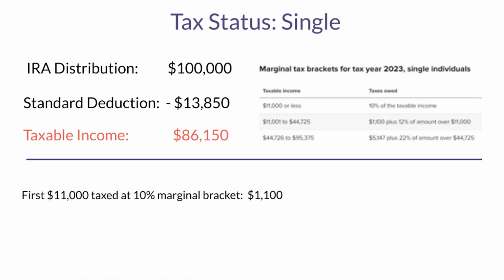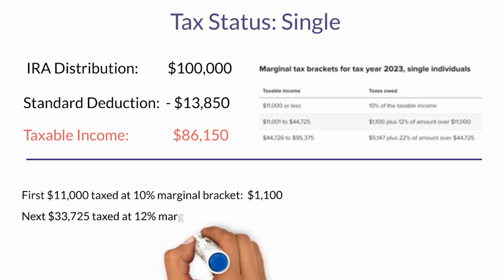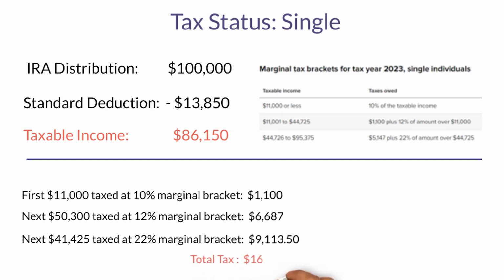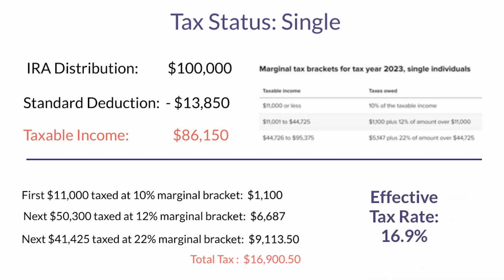The first $11,000 marginal bracket is taxed at 10%, so that's $1,100. From $11,000 up to $44,725 is in the 12% marginal bracket, so that's taxed at 12%, or $6,687. And then from $44,725 up to $86,150 is taxed at 22%, which is $9,113.50. You add those all together, and your total federal tax owed is $16,900.50. Again, divide your gross income into that $16,900, and that gives you your effective tax of 16.9%.